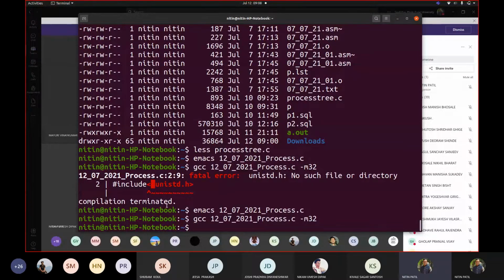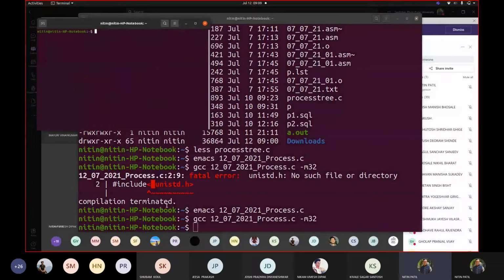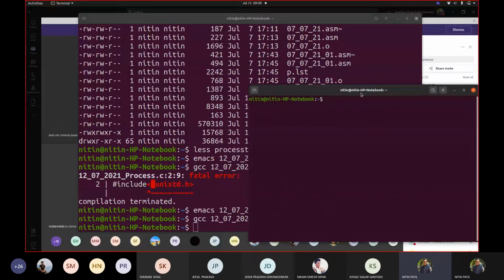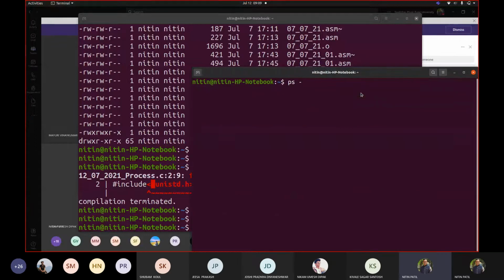Now when I create this, I created an executable right now. Fine. Now I have to execute this. So side by side, what I will do is create another terminal. I will open another terminal, which would be there to help us. So let us see what is there in memory.